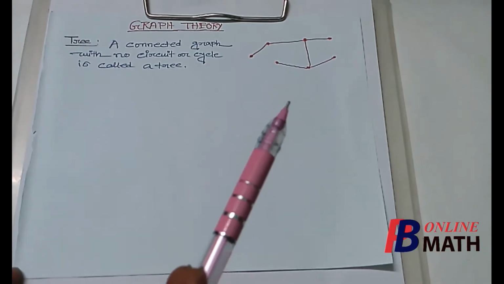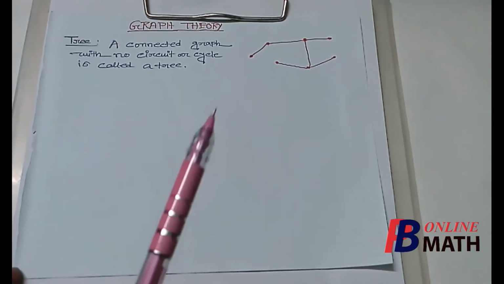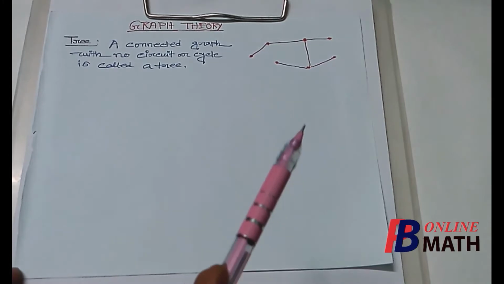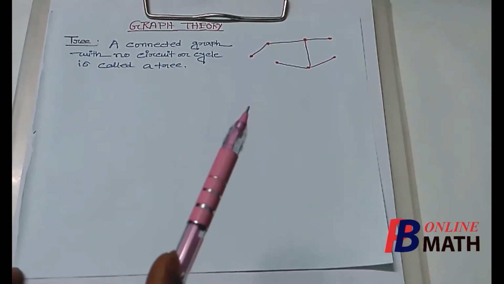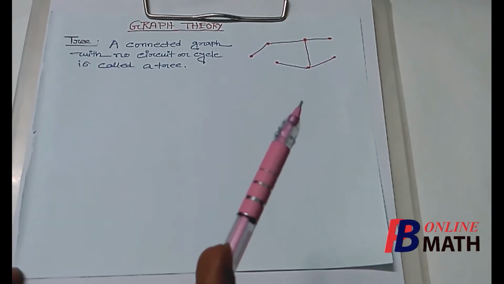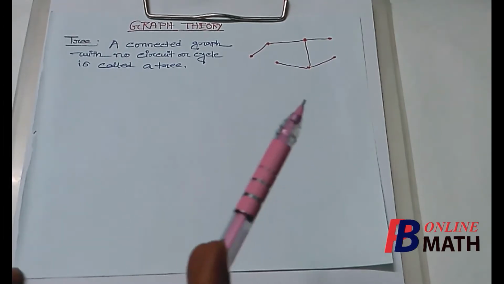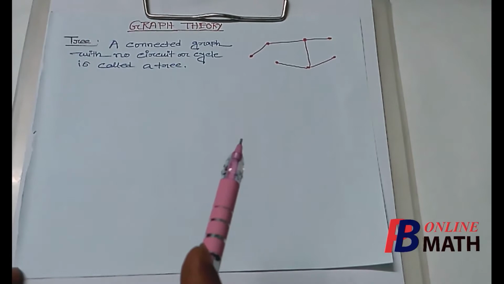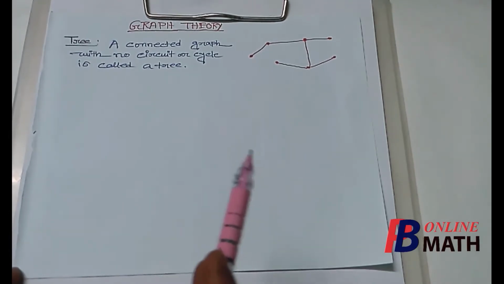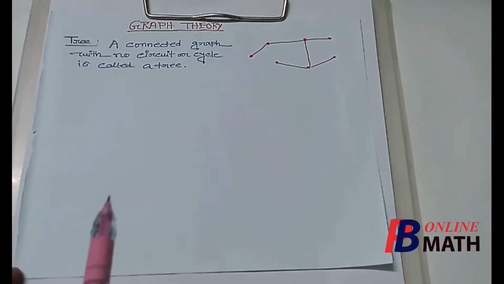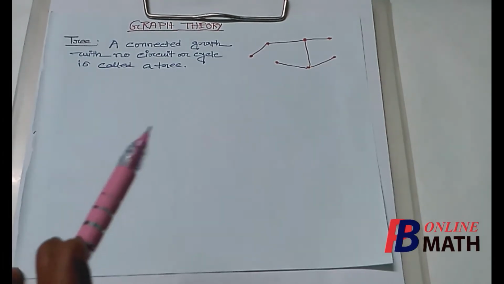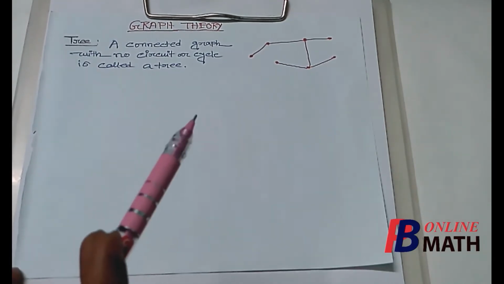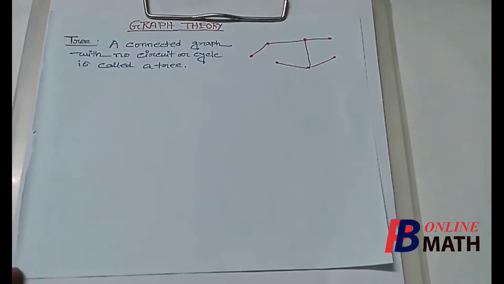That means there is at least one path between any two vertices, and also the graph contains no cycle or circuit. Therefore, this is an example of tree. Now, sometimes a collection of trees is called a forest. So, just remember that a tree is a connected graph which contains no circuit or cycle.